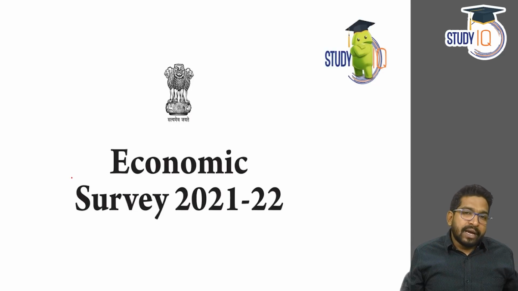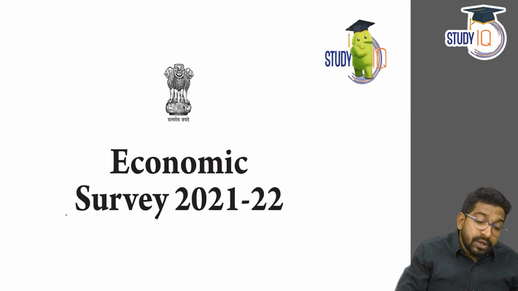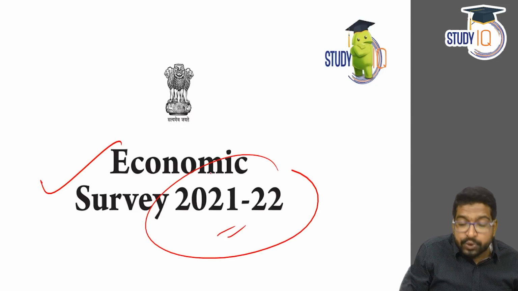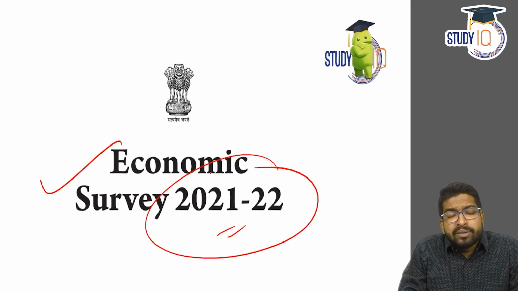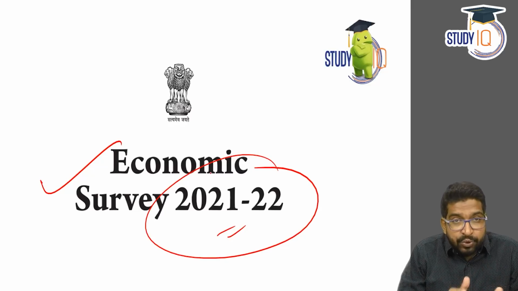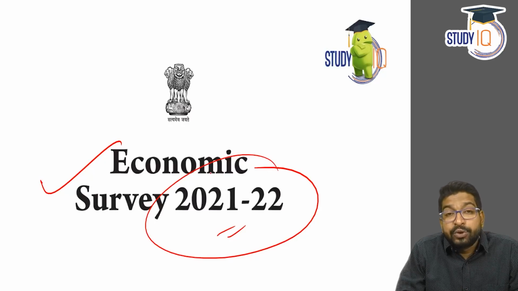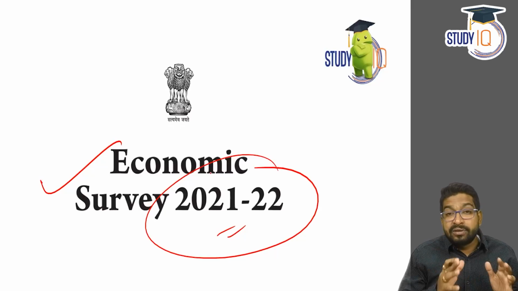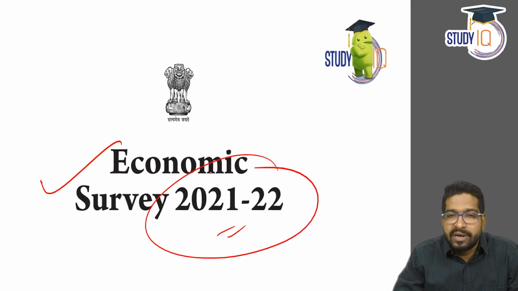I am your friend Rahul Saigaonker, and today we are going to have a discussion about the Economic Survey 2021-2022. Now, we all know that the Indian Parliament's budget session has begun today itself. Today in the morning, the session began with the President's address. The President of India, Ramnath Kovind, addressed the joint session of the Parliament, where he gave the details and the direction in which the Indian economy is headed.